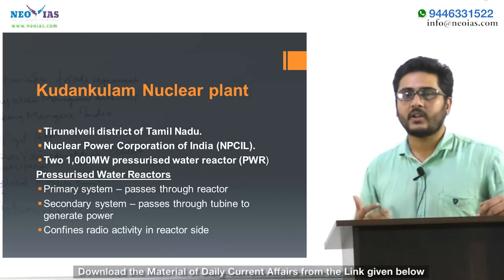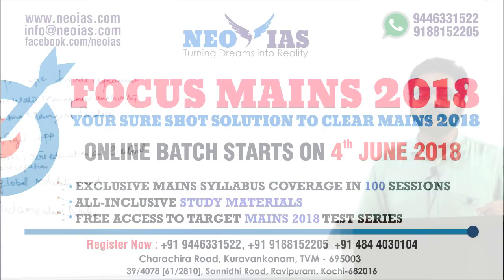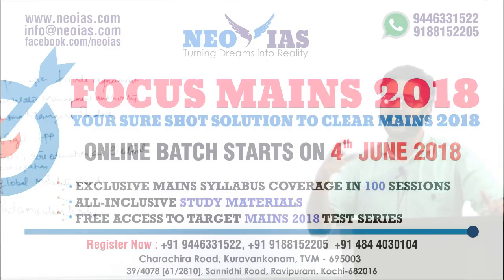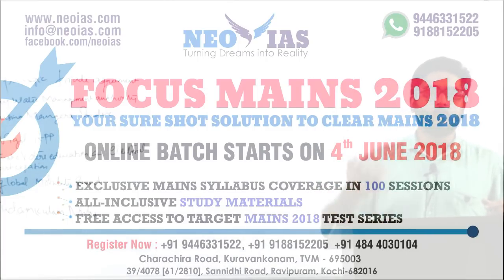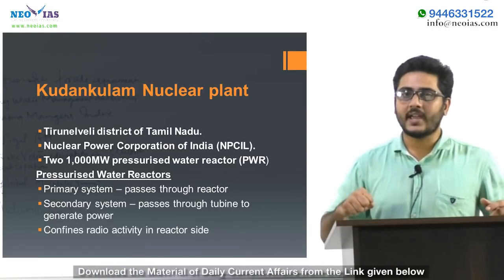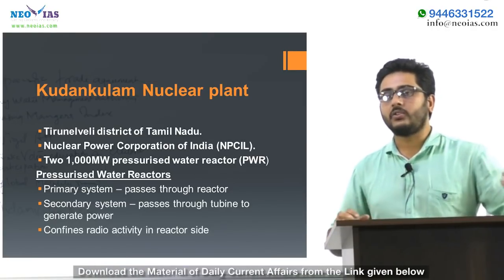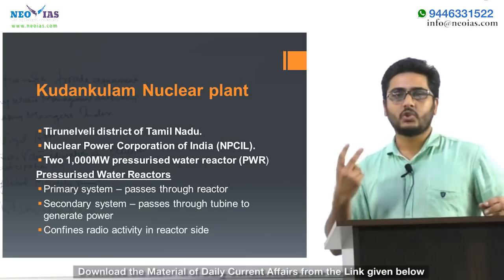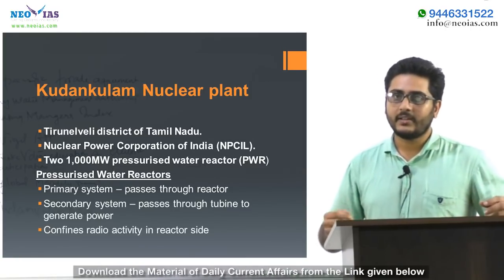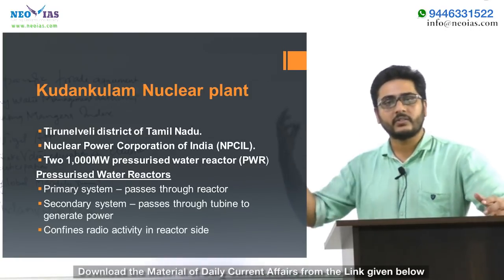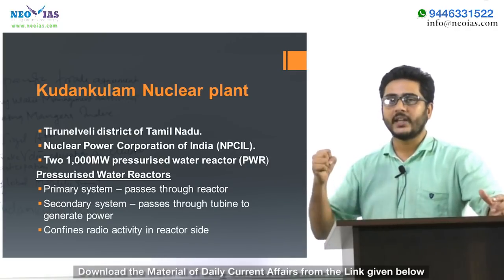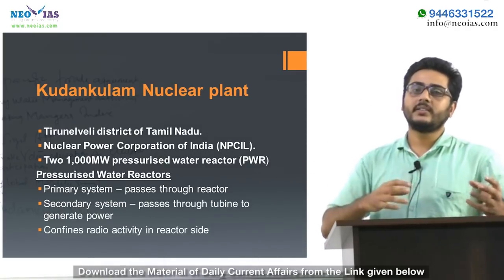So what is this pressurized water reactor? In some reactors, only one system of water is used. That is, the same water is used for drawing heat from the reactor and making electricity. Here it uses two systems of water. One system of water passes through the reactor, draws all the heat and transfers it to another system.